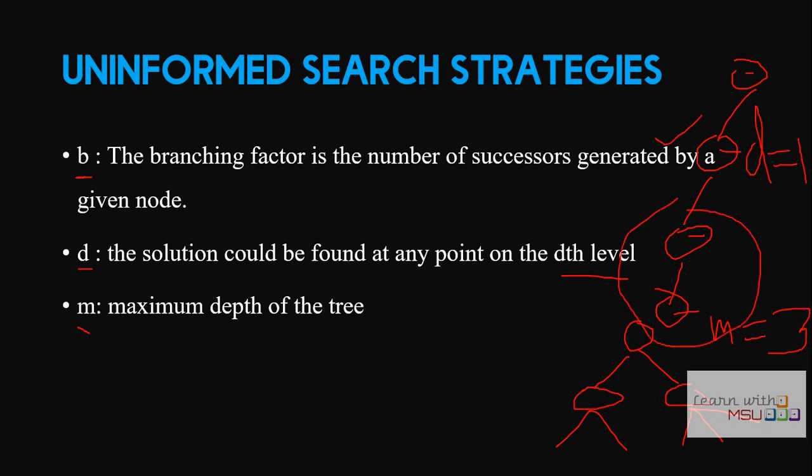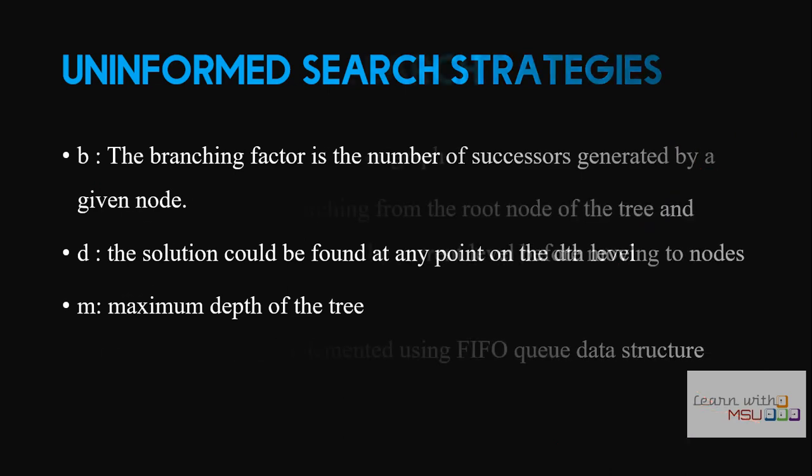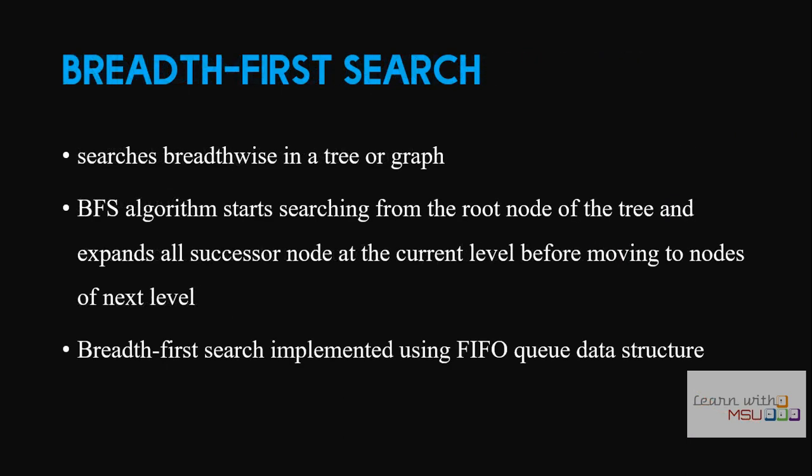That is what we are defining d and m. First we will start discussing breadth first search. It searches breadthwise in a tree or a graph, so it will perform the search breadthwise. The BFS algorithm starts searching from the root node and then it will expand all the successors.